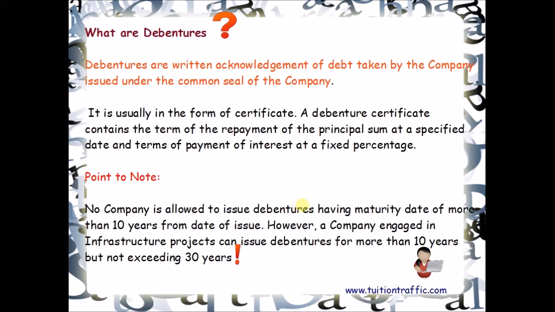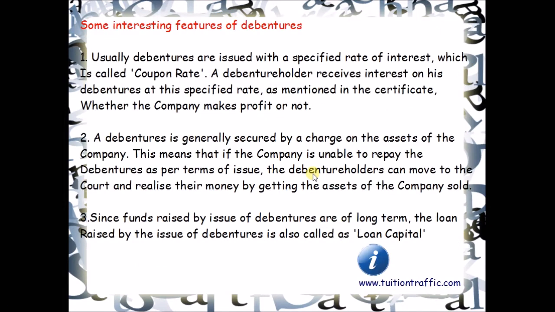It contains a contract for repayment of the principal sum at a specified date. Now, here I would like to mention one important point. No company is allowed to issue debentures having maturity date of more than 10 years from the date of issue. However, a company engaged in infrastructure project can issue debentures for more than 10 years but not exceeding 30 years.